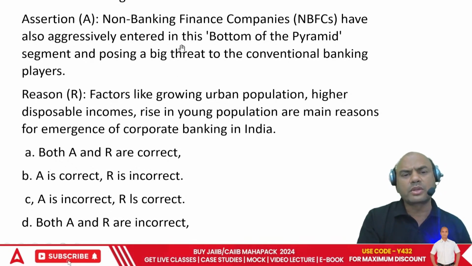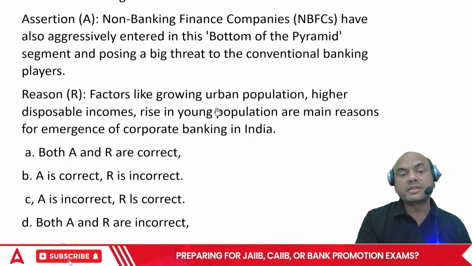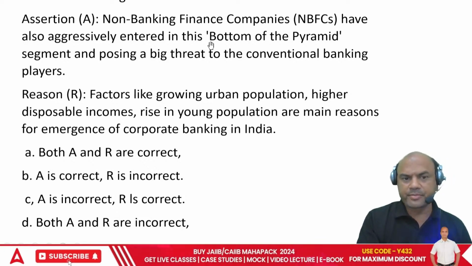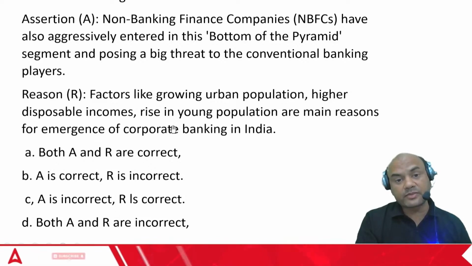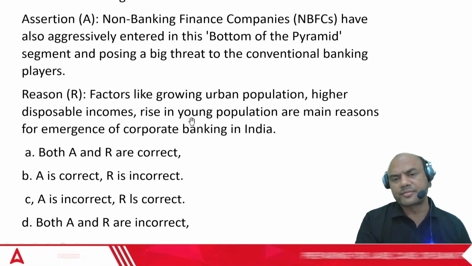No, these two are totally different. A is correct. And what about this reason? This reason is not for this, number one. And now check whether this R is correct. This reason is itself correct. Single sentence is correct. So this is not the right thing.